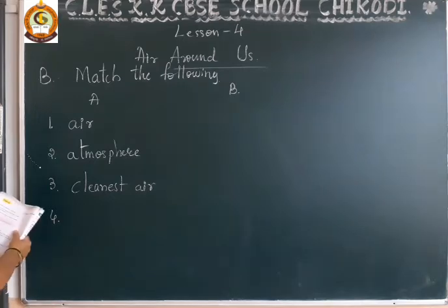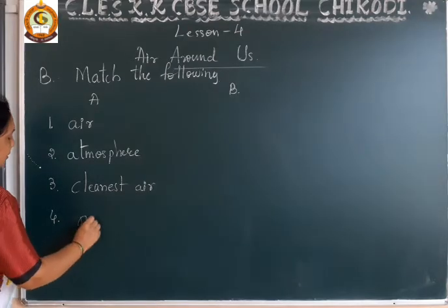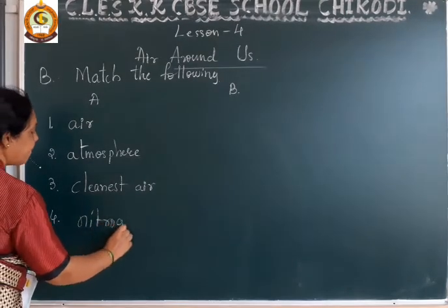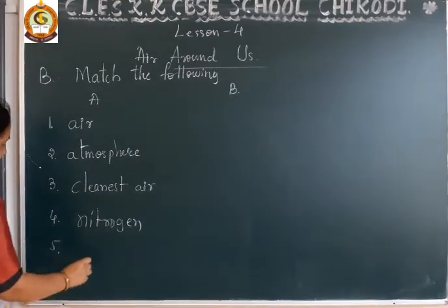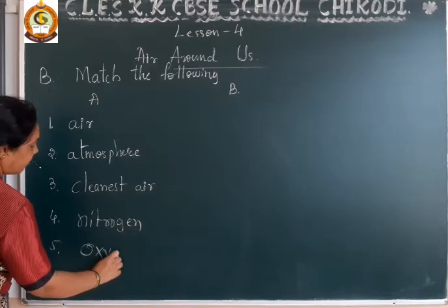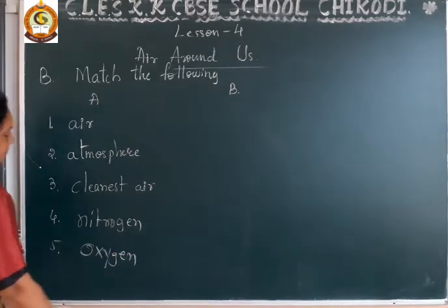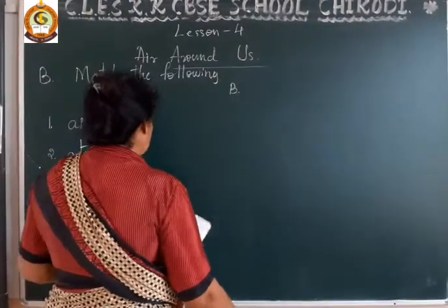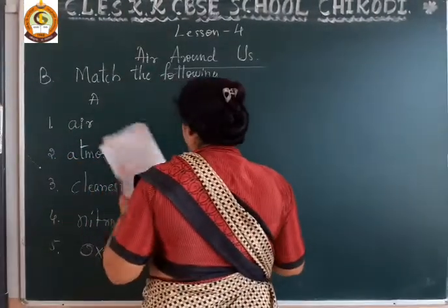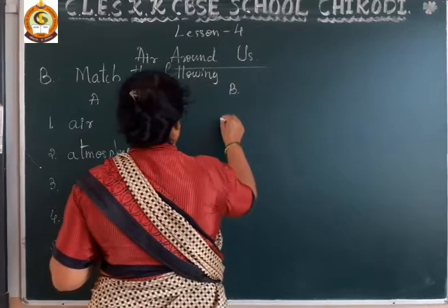Fourth one, nitrogen. And fifth one is oxygen. These are the words, and here the clues have been given. We have to read the word and match the clue.